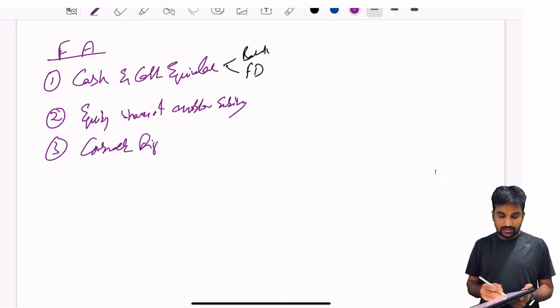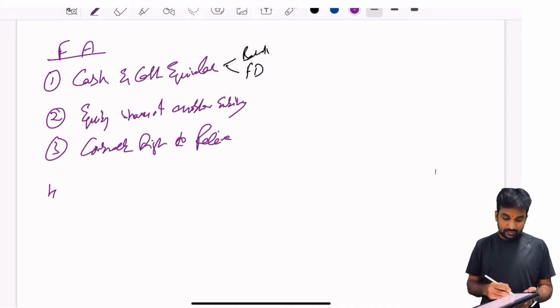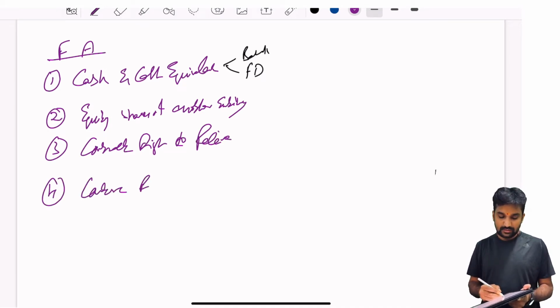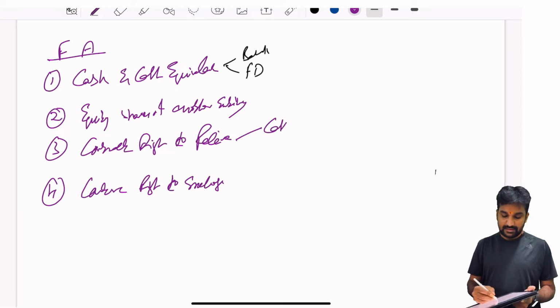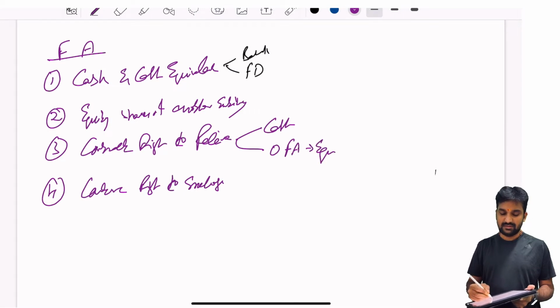Number 3, contractual right to receive. Why? Because the fourth point says contractual right to exchange. The third point talks about the right to receive cash or maybe another financial asset. What is another financial asset? Be it equity, for example, which we already discussed.